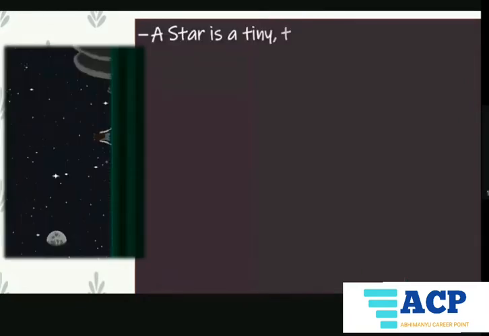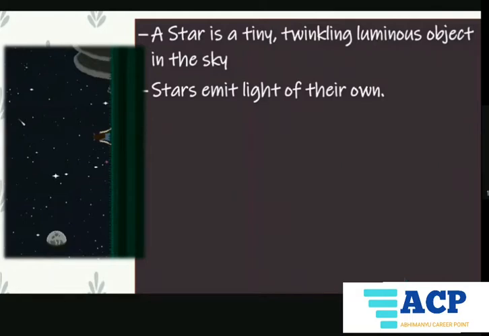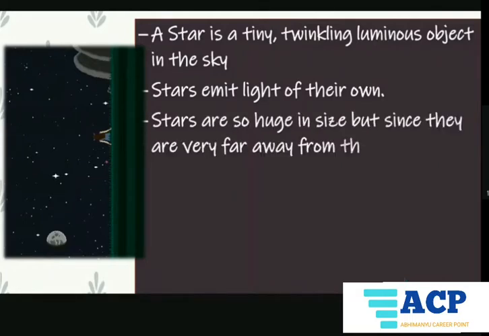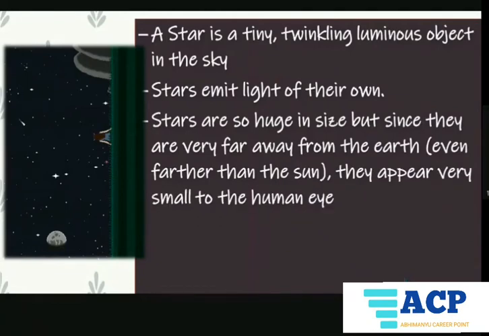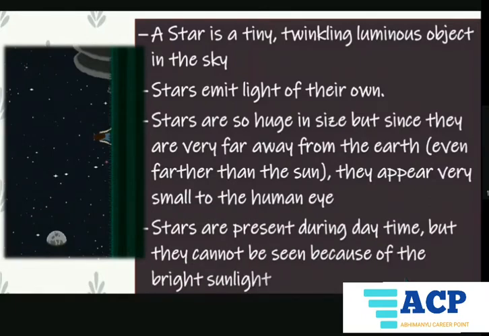So what are stars? A star is a tiny twinkling luminous object in the sky. Stars emit light of their own. Stars are so huge in size, but since they are very far away from the Earth, even farther than the Sun, they appear very small to the human eye. And stars are present during the daytime, but they cannot be seen because of the bright sunlight.